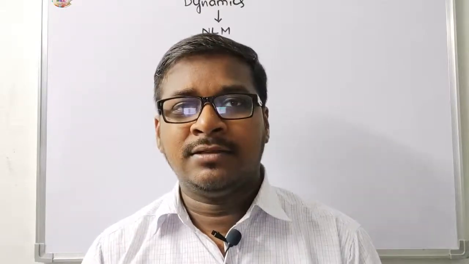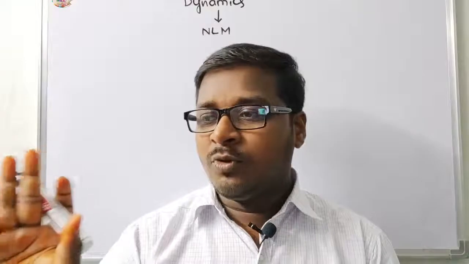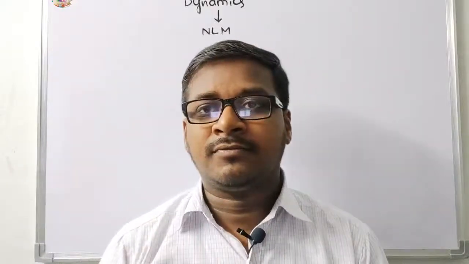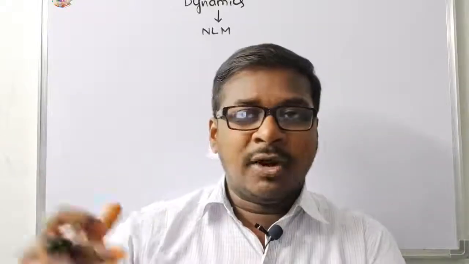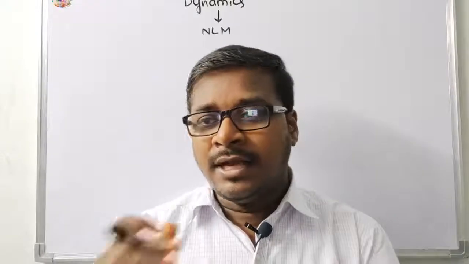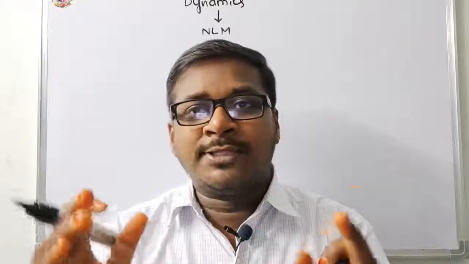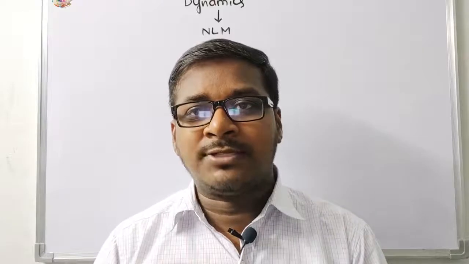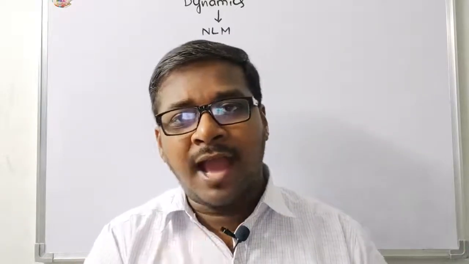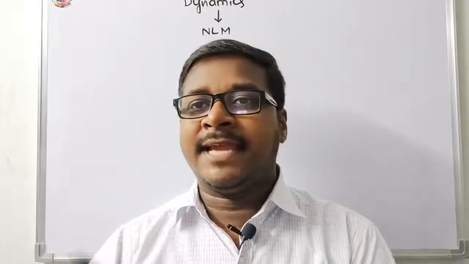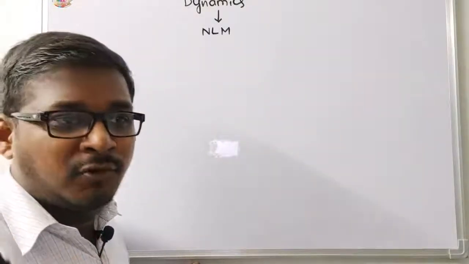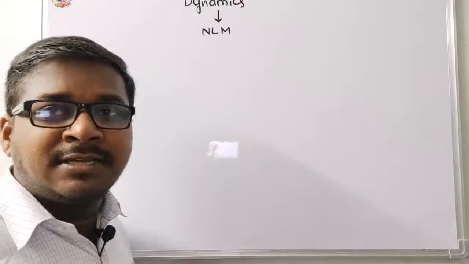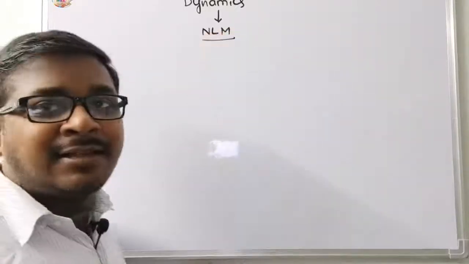Some external agent is applied on a body, and the body is moving in a straight line. At the same time, acceleration is also acting. The external agent and the acceleration are acting in the same direction. This is what we discuss in this concept. In this dynamics chapter, we discuss force and types of forces, and next, NLM, Newton's laws of motion.